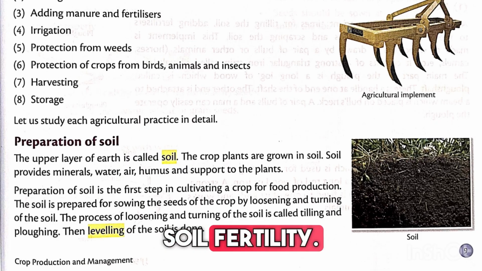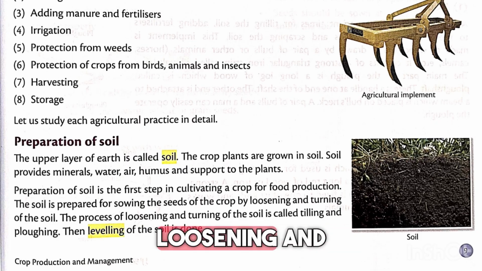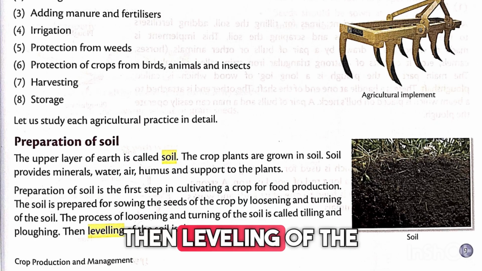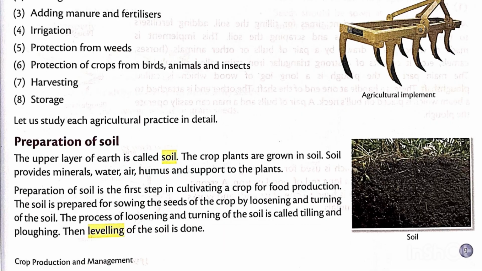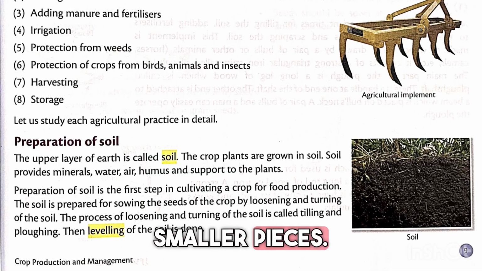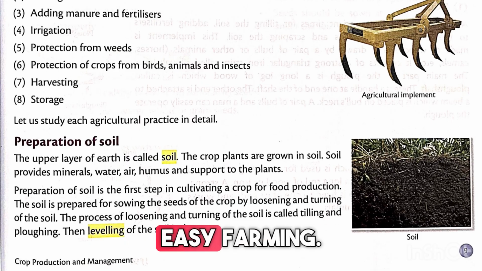increase in soil fertility. Now students, remember this important definition that the process of loosening and turning of the soil is called tilling or ploughing. Then leveling of the soil is done. After ploughing, the field becomes uneven. So farmers level the soil by breaking big lumps into smaller pieces. And this helps in proper sowing, equal water distribution and easy farming.